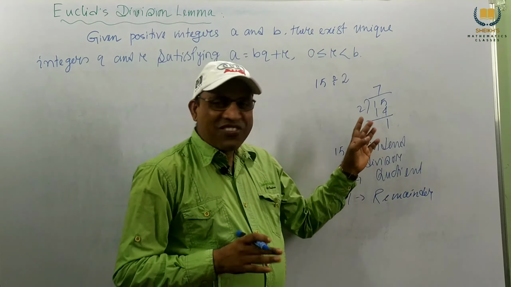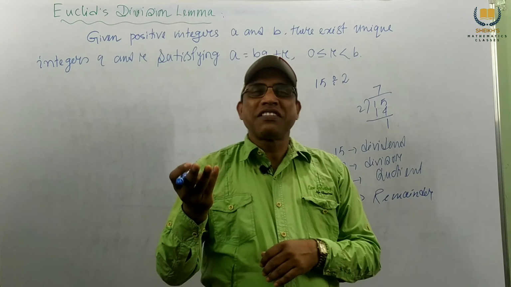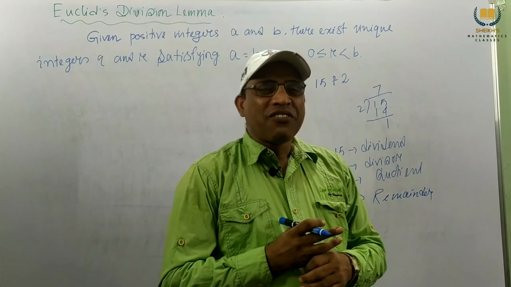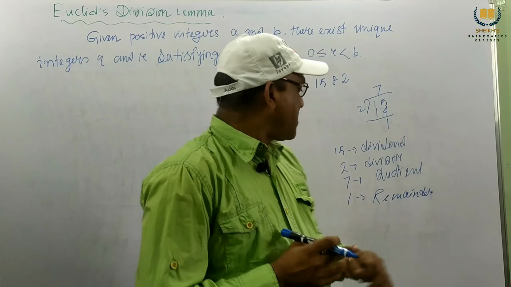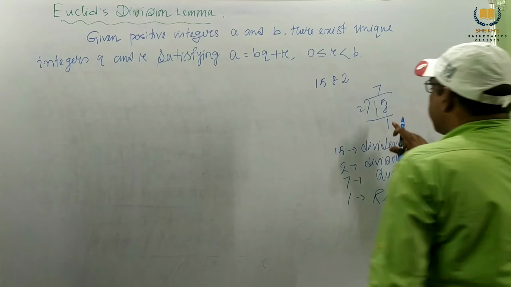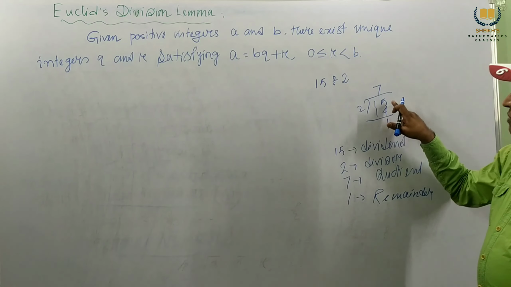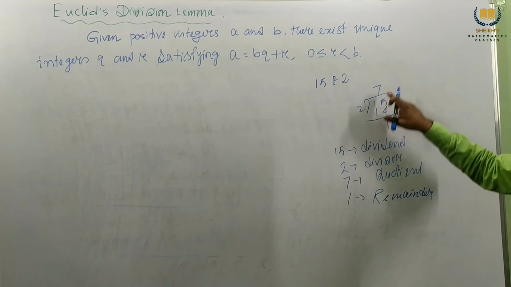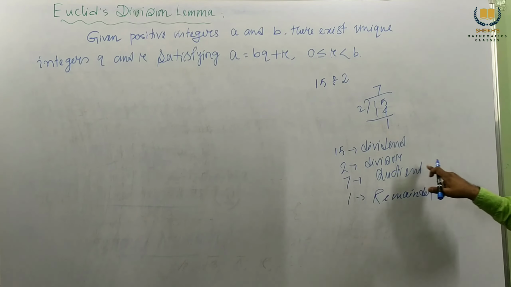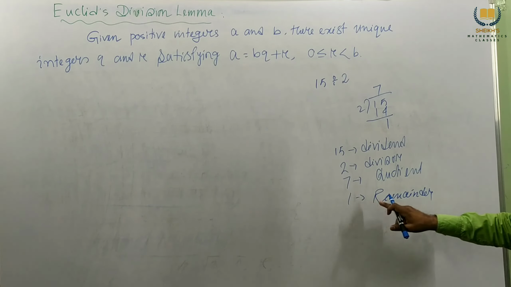What you know from lower classes, class 4, 5, 6, 7, is which one is called dividend, divisor, quotient, and remainder. So 15 is the dividend, 2 is the divisor, 7 is the quotient, and 1 is the remainder.